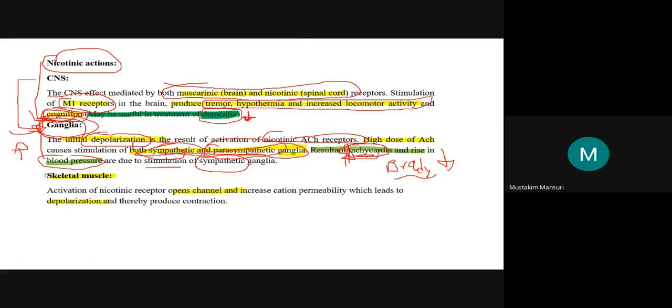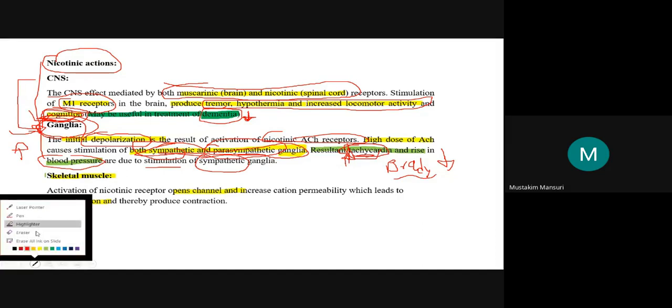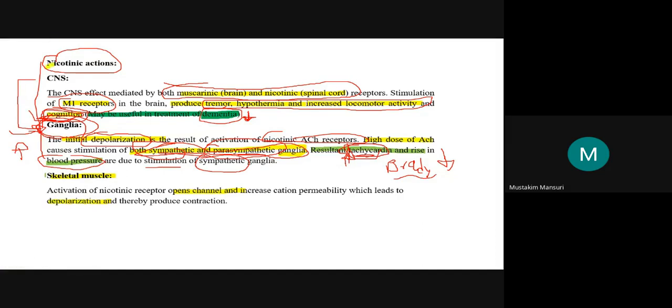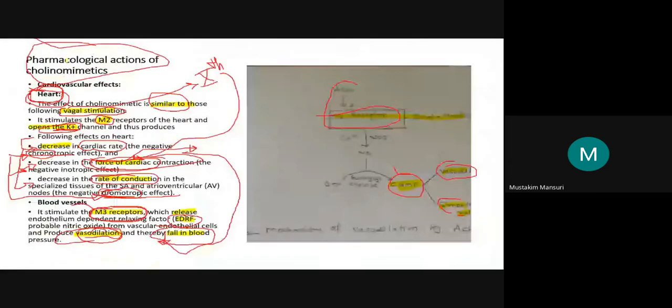Yes, Mannan? Sir, here it increases and in the earlier one there was a decrease in heartbeat. What is the difference, and why is it so? Sir, here sympathetic nicotinic receptor. Good. So Hetvi, here we are not blocking, we are stimulating this nicotinic receptor. So the target over here is the nicotinic receptor, while earlier the target was the muscarinic receptor.